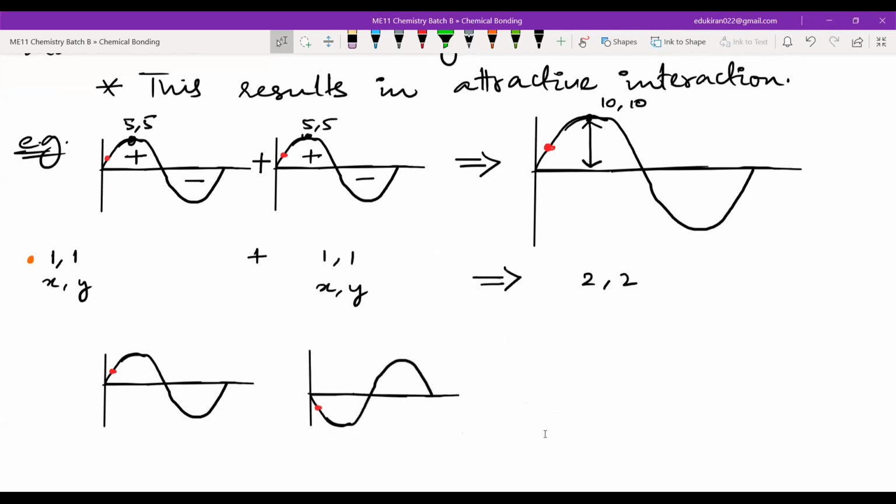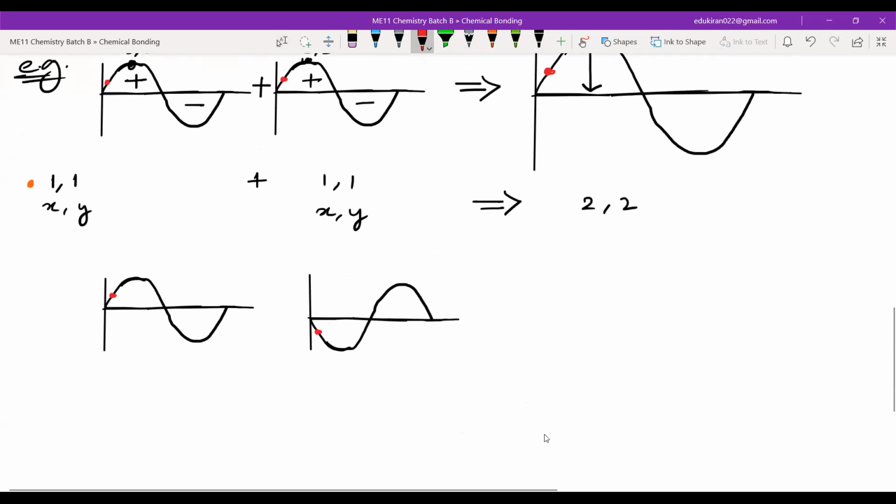Now you tell me. You don't have to write this. This point here will be 1, 1 as previous, right? And this one will be -1, 1. Yes, sir. Now let us assume, what will happen if this overlaps? Let us add these two. We are again adding these two. This is x and this is y. Now this x and y will cancel out.